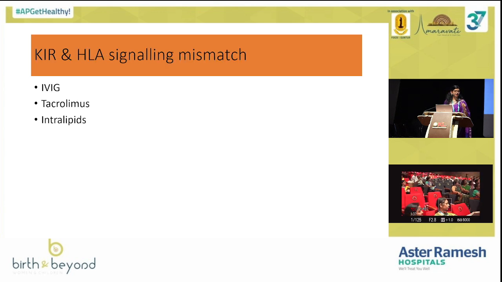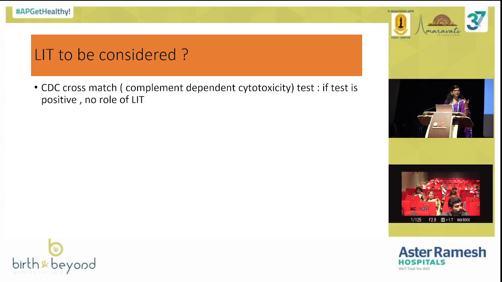KIR and HLA signaling: as I said previously, we will get the report which is HLA C1 or C2 and KIR. These kind of cases will benefit from IVIG, tacrolimus and intralipids. Consider intralipids because it is cheaper. If still the patient is having recurrent pregnancy loss or recurrent implantation failure, then add IVIG or tacrolimus. I told you LIT should be considered only based on the CDC cross-match test. If it is positive, there is no role for LIT, because that means the mother is already positive for blocking antibodies. So there is a test called the CDC cross-match test.